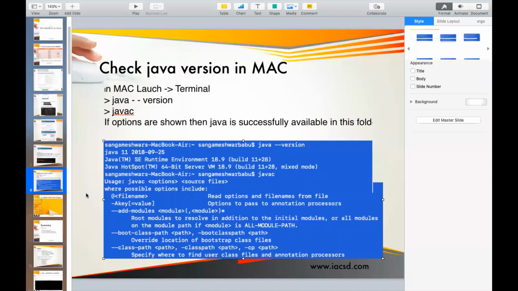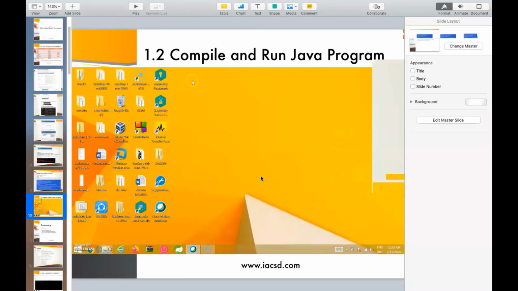Since this is not part of our webinar, I will send along with this a video wherein I will tell you how exactly you can compile and run a normal Java program without using an IDE. That means just by using a notepad or a text editor, Sublime Text, whichever editor you want, if you want to compile and run a normal Java program.